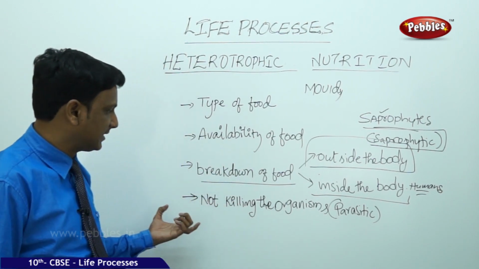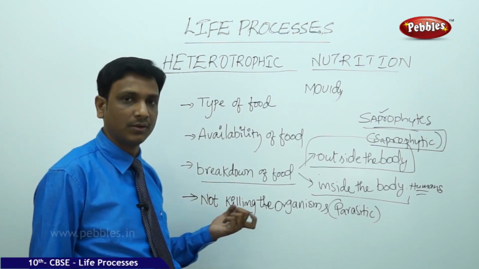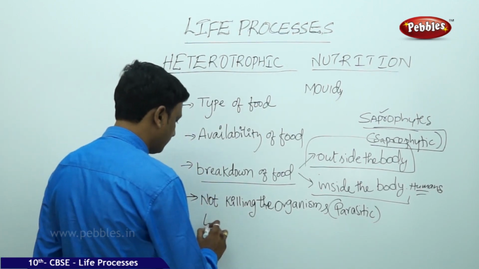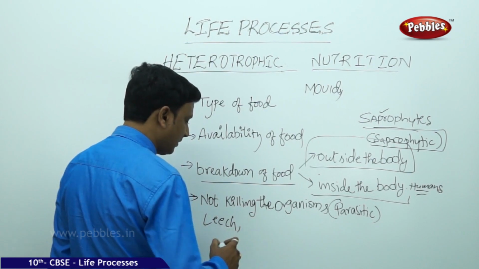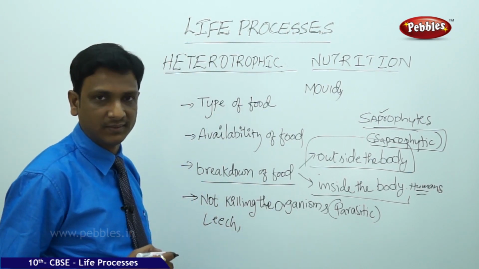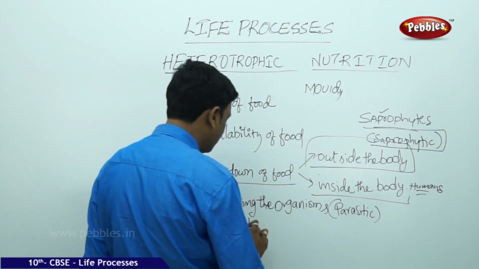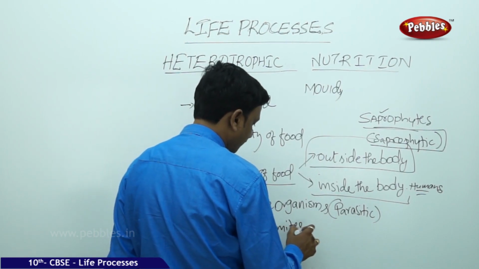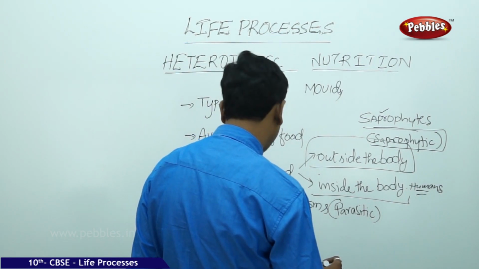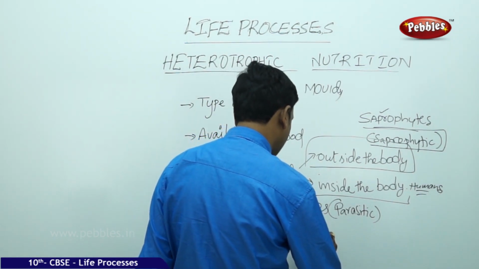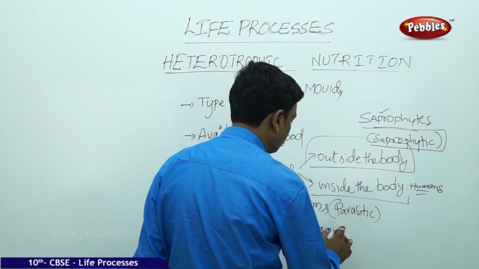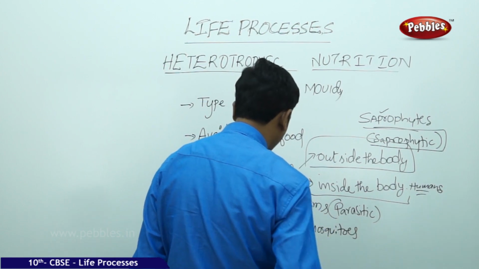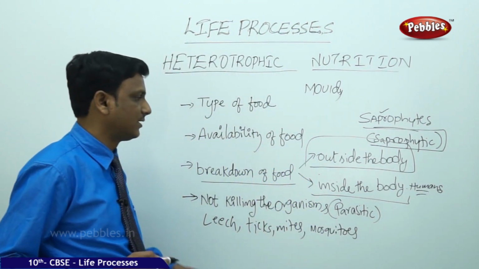And the other animals that come under this parasitic nutrition are leech. Leech feeds on the blood of animals. It does not kill them. Ticks or mites, and we can say mosquitoes. So these are the examples of the parasitic organisms.